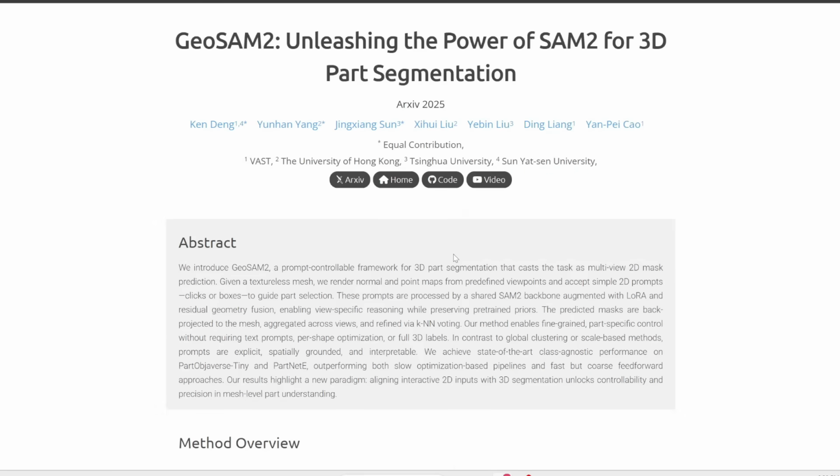Now, if you scroll up to the top of the page, they have released this GitHub button, but if you click on it, it doesn't really take you anywhere. So as of now, it doesn't seem like any code or models are released yet, but hopefully they will open source this. I think this is one of the best 3D segmentation tools you can use right now. And as you can see from the examples, it's very flexible and customizable. Anyways, for now, if you're interested in reading further, I'll link to this main page in the description below.